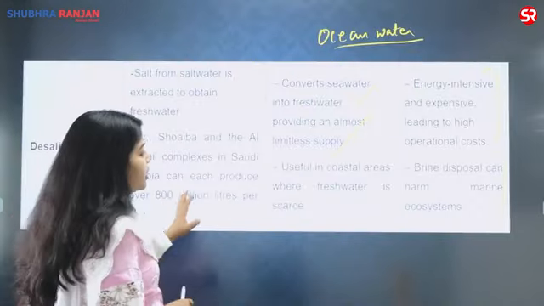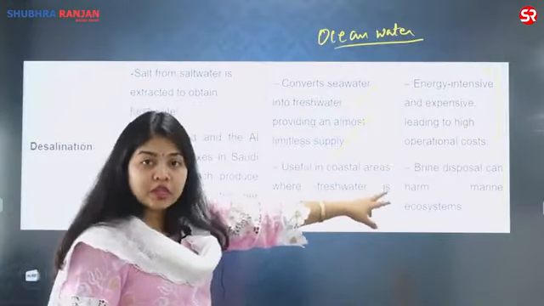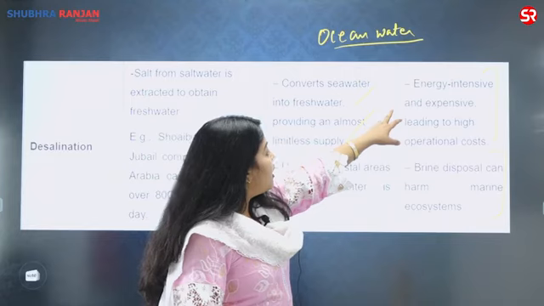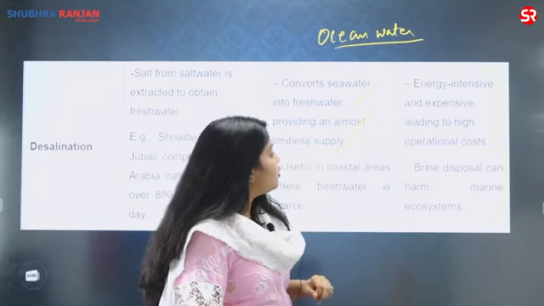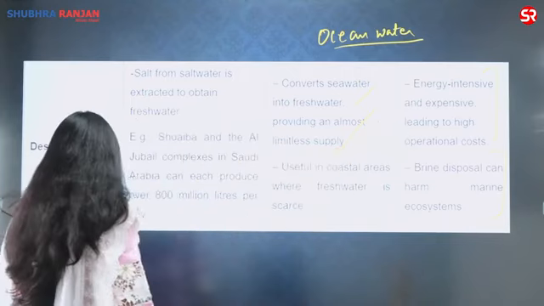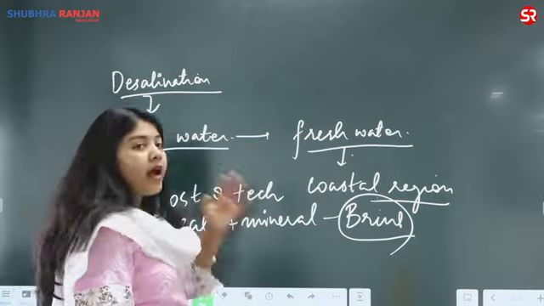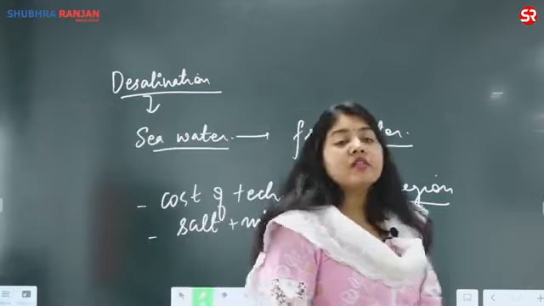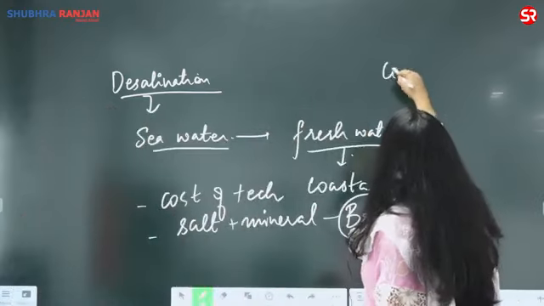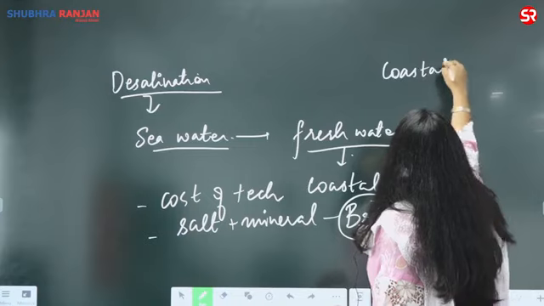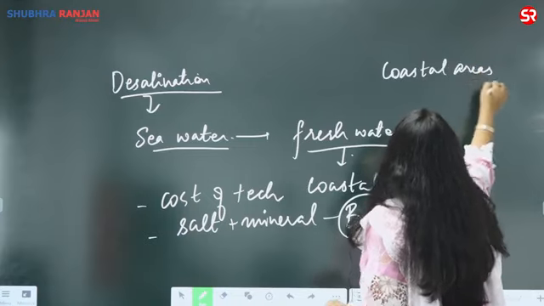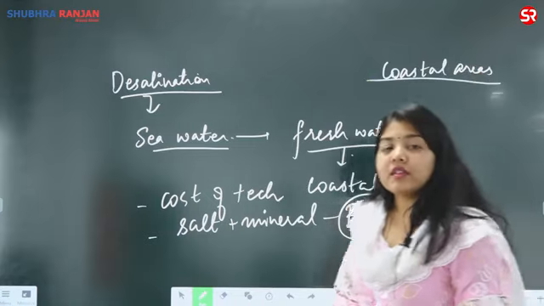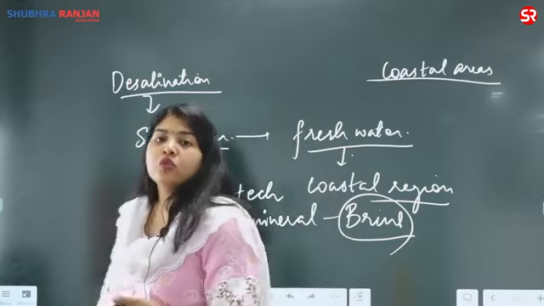So if I have to say, the brine disposal is harmful for the marine ecosystem, it is energy intensive and expensive, leading to high operational cost, and most important, I cannot have this as a universal answer. This can only be deployed in the coastal areas. What about the interior? So another drawback, another concern, is that these can only be deployed in the coastal areas.